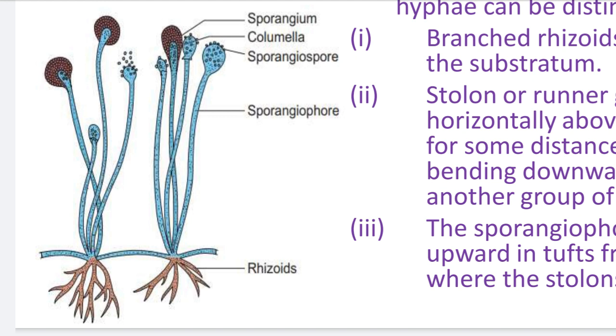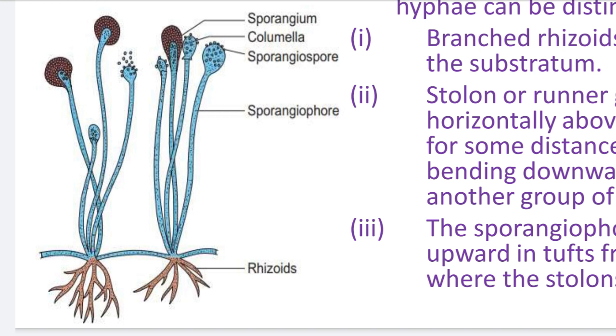Above the rhizoids, a horizontally growing bended structure is there. That structure, growing horizontal to the substratum, is called the stolon. That structure is tubular, meaning tube-like. That is a siphonous structure. Siphonous means siphon-like, and siphon again means tube-like.